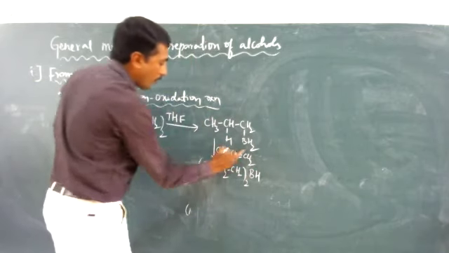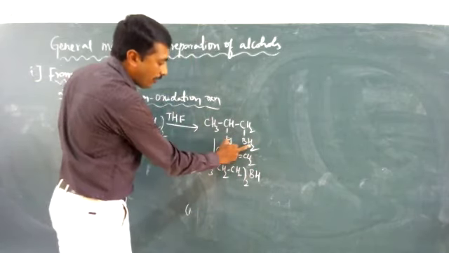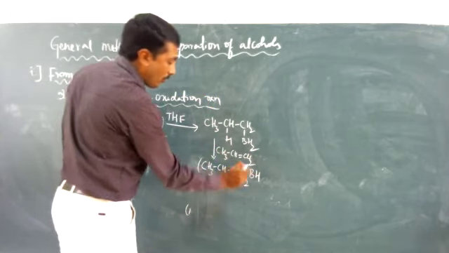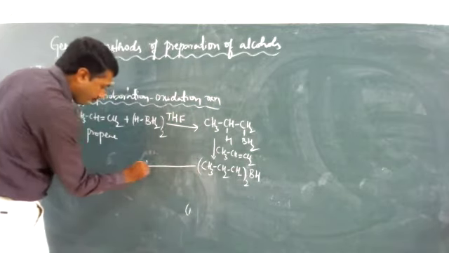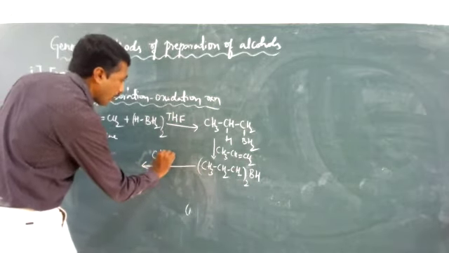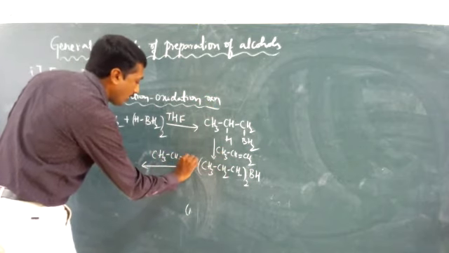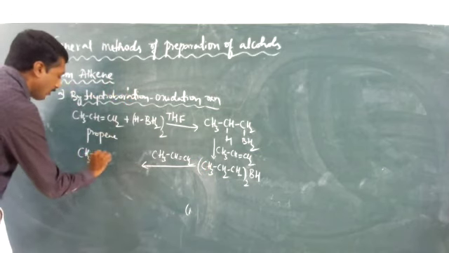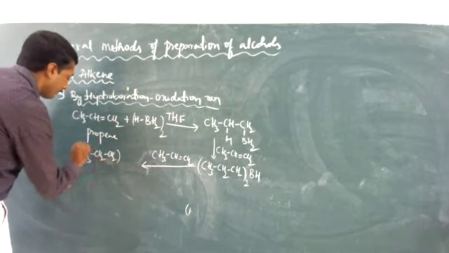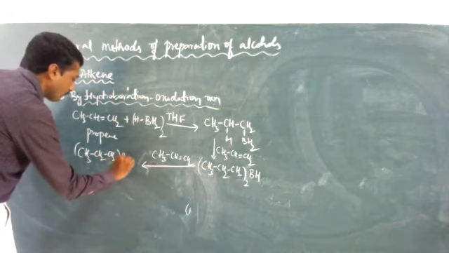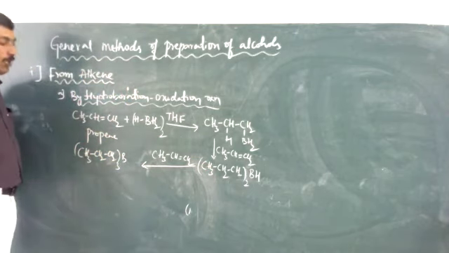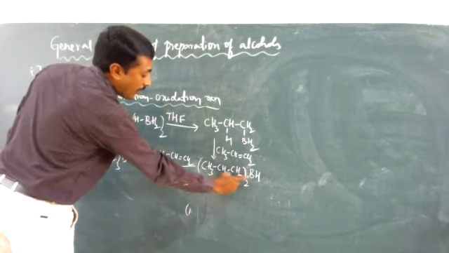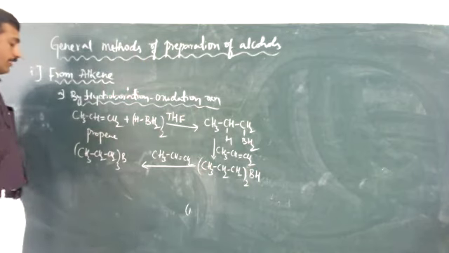Here we are going to add the propene. We are going to lose one hydrogen. In place of hydrogen, we are going to add the alkyl group. We are going to add excess of alkene, that is propene. We are going to obtain a compound that is trialkyl boron. This is dialkyl boron hydride.